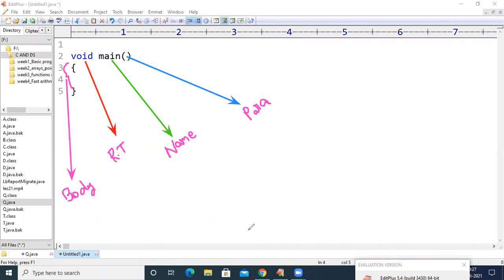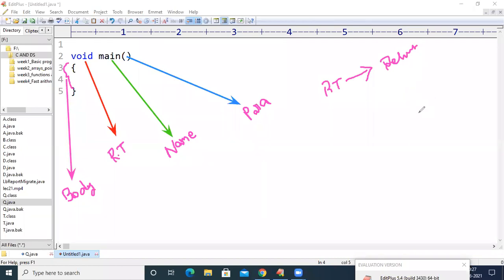Let us see each and every part in detail. For example, let us start with the return type. What the return type tells the compiler is what this function is going to return.